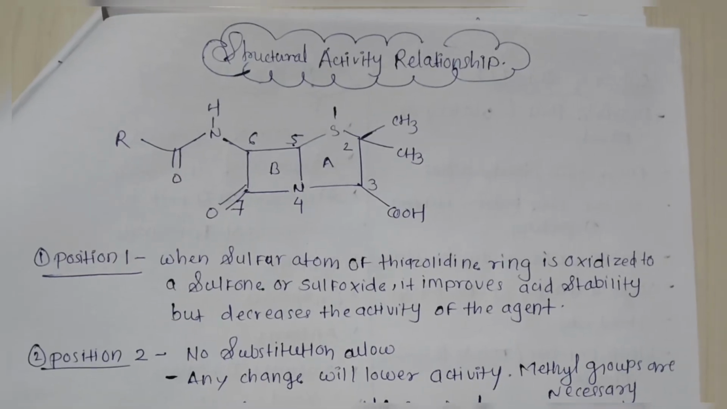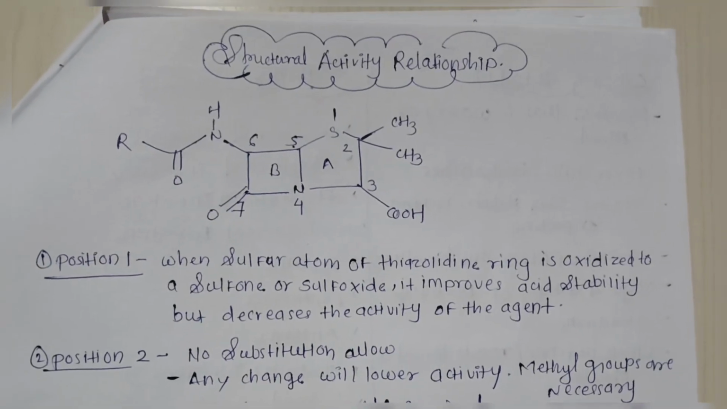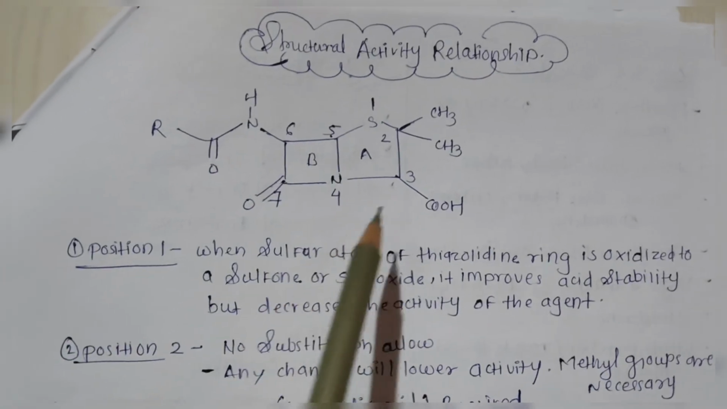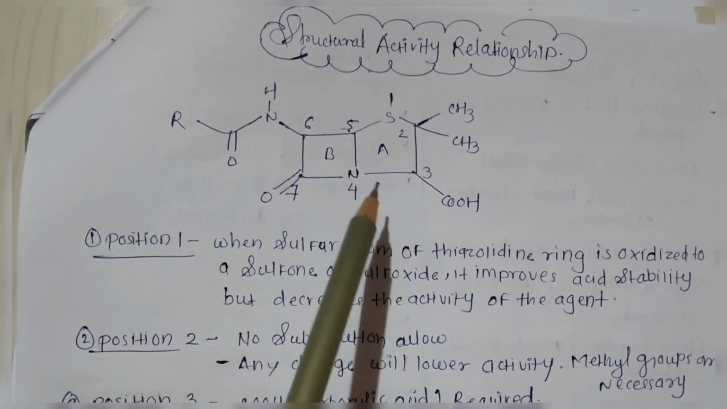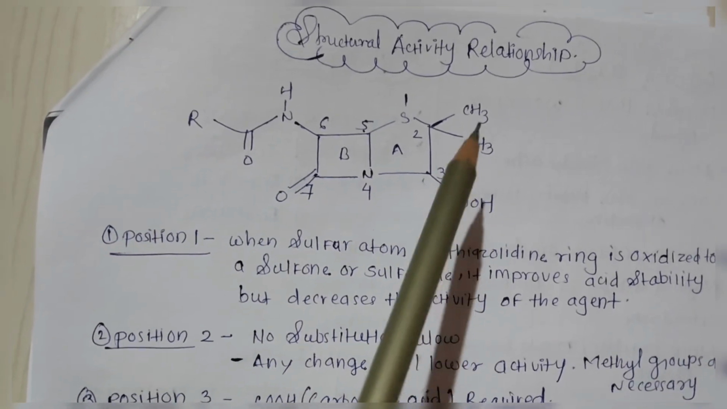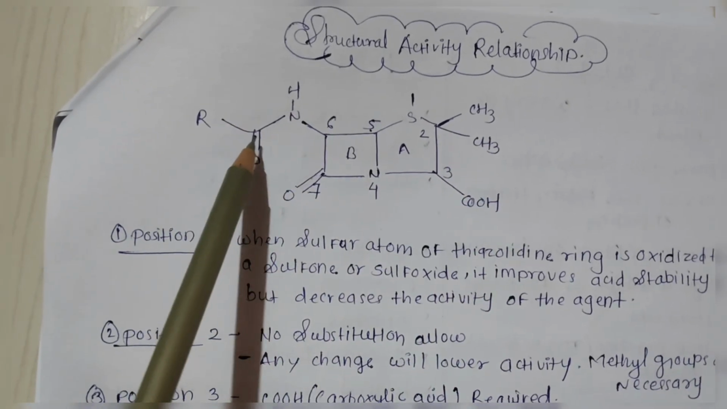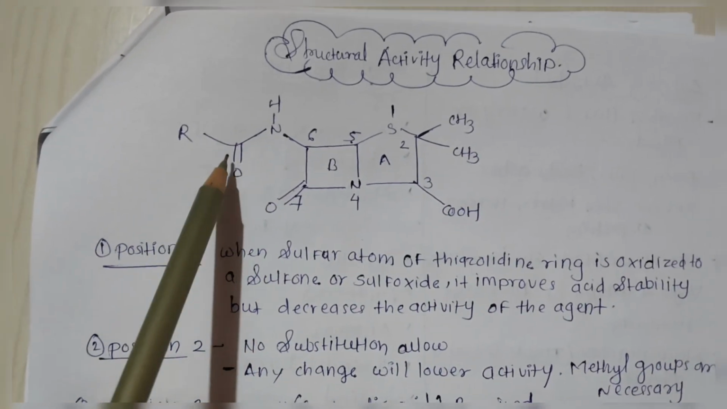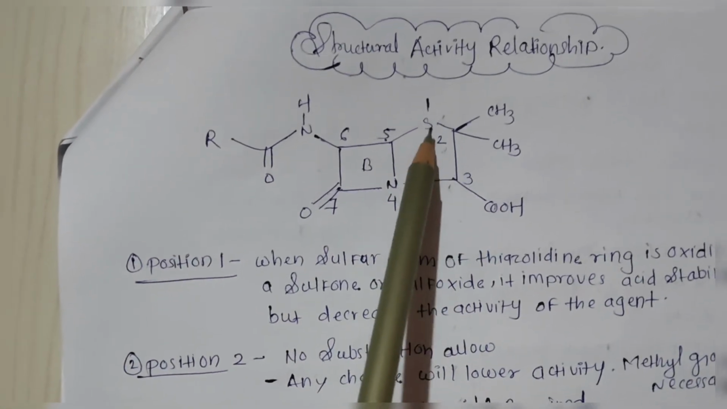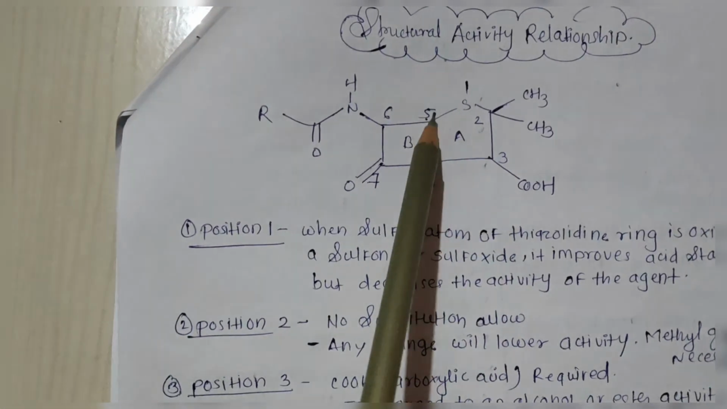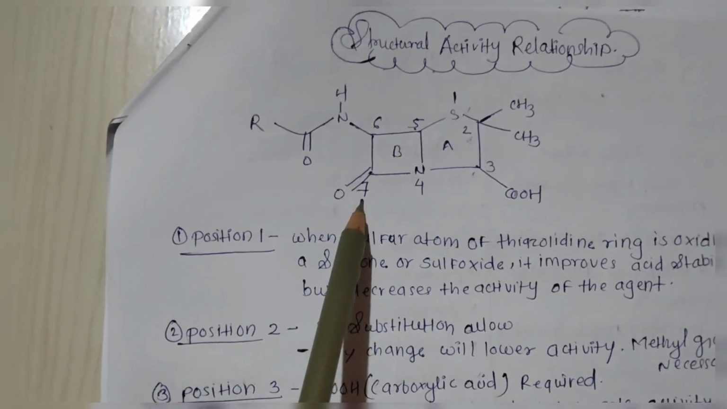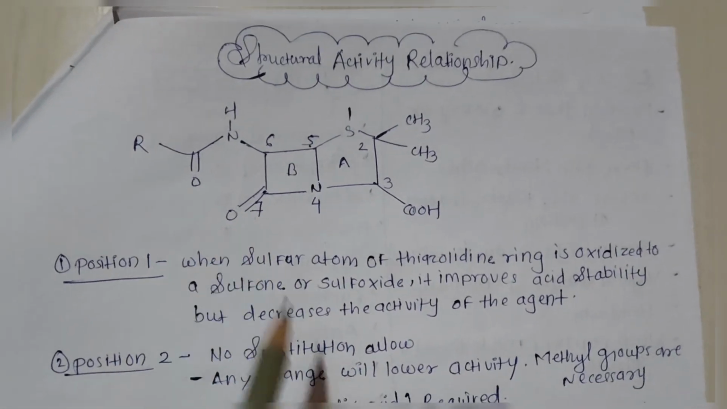We'll be starting with the structural activity relationship of penicillin. What we have studied is that this is the beta lactam ring, this is the thiazolidine ring, a carboxylic group, methyl groups, and an acyl amino group. When we start, we have to start numbering from S, that is 1, 2, 3, 4, 5, 6, 7. So basically these are the 7 positions.